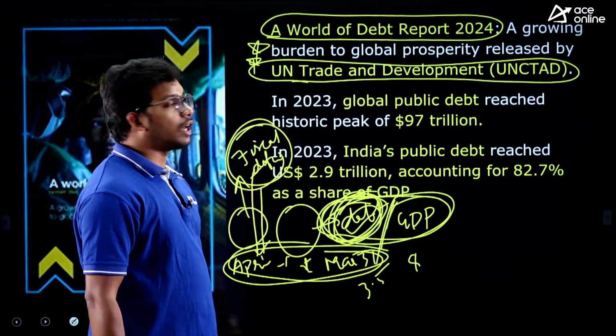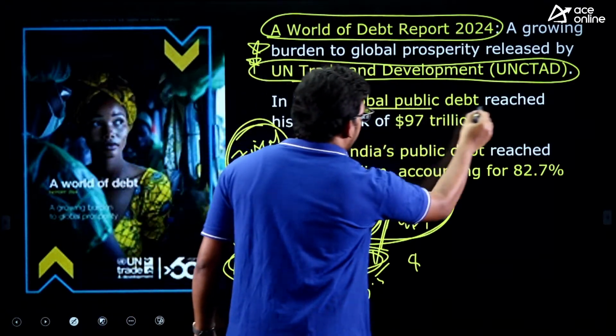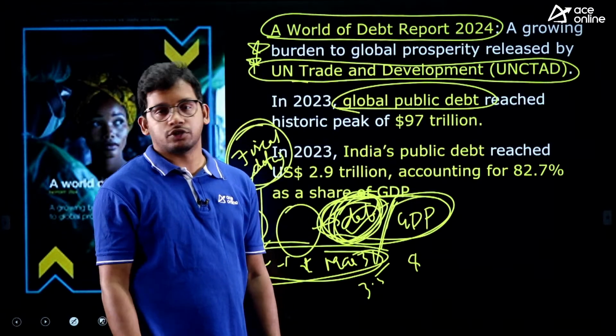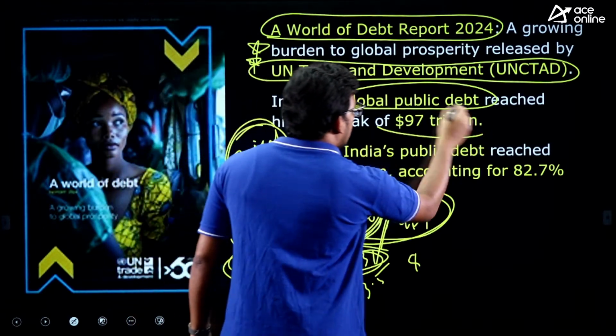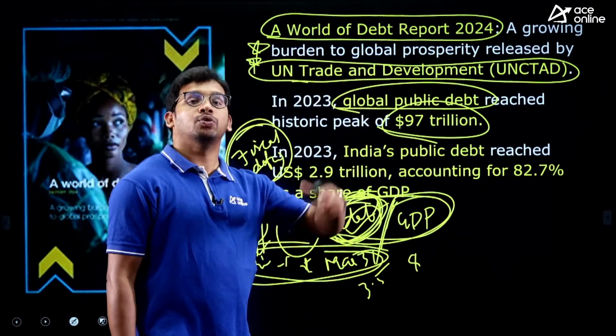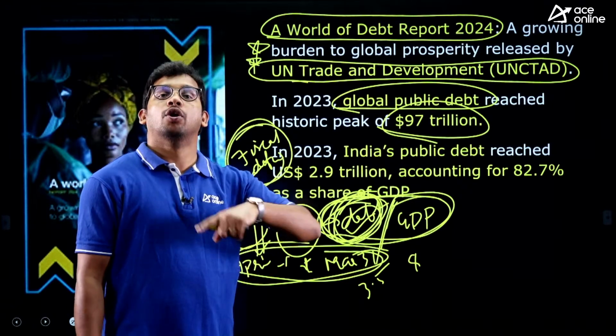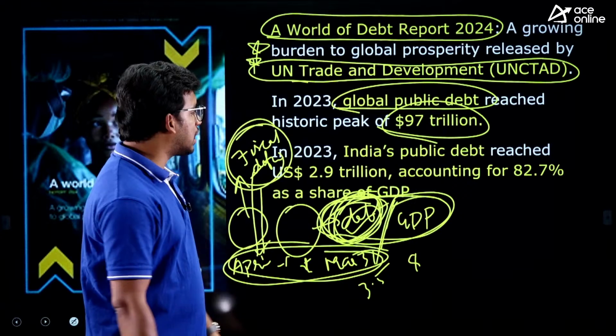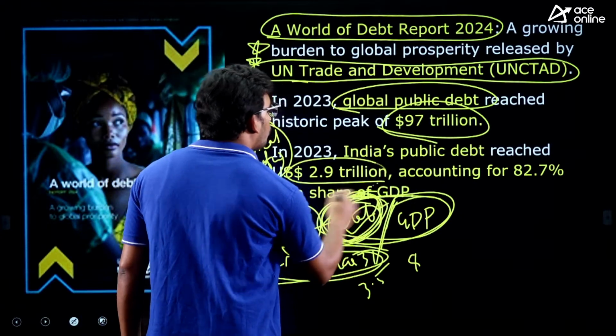Now coming to the data, the total public debt of all the world nations together is $97 trillion, right? So such a huge amount of debt accumulated over the years in all the countries together. And if you come to India specifically, India's debt is 2.9 trillion.